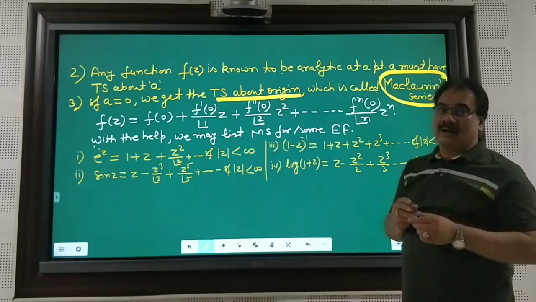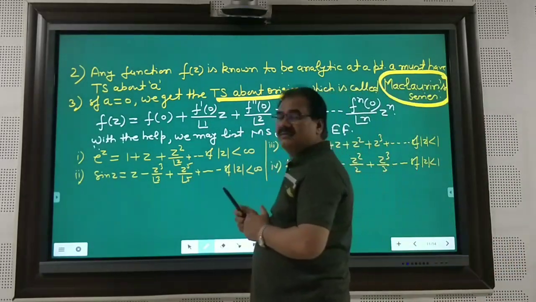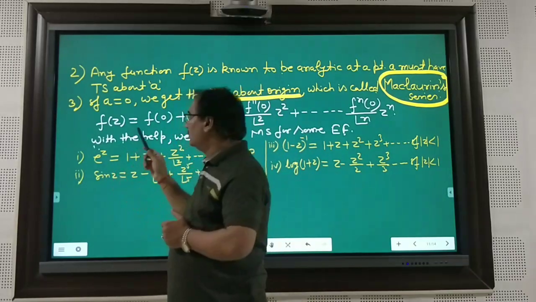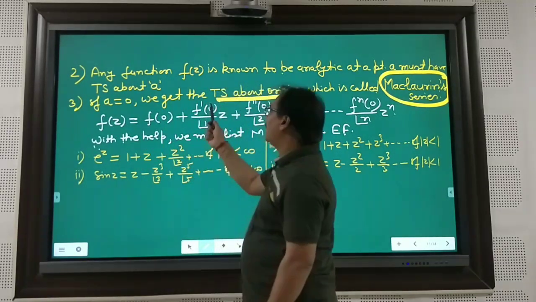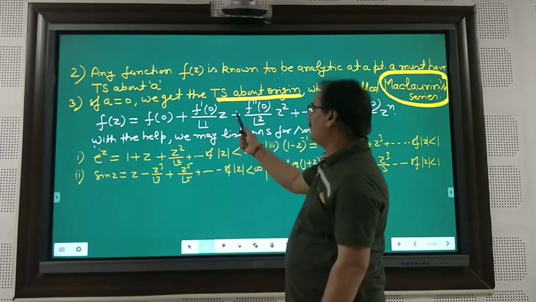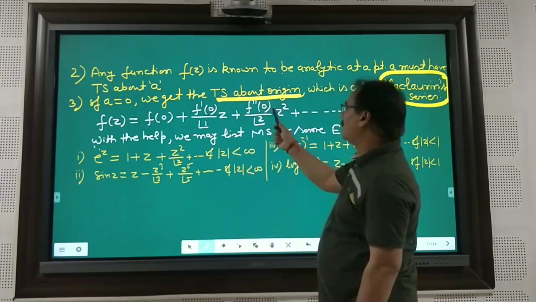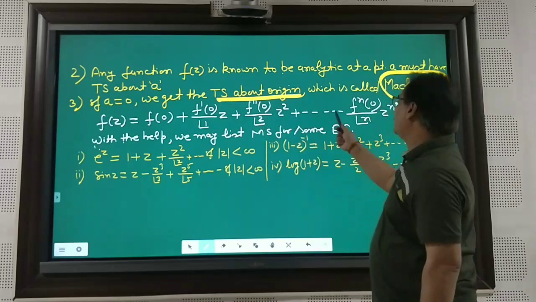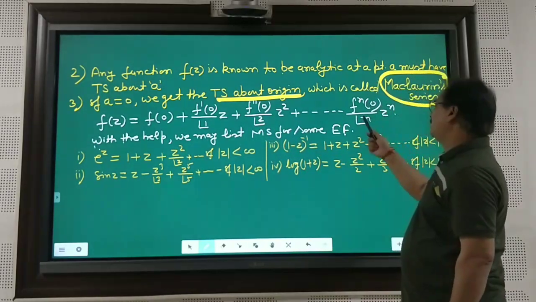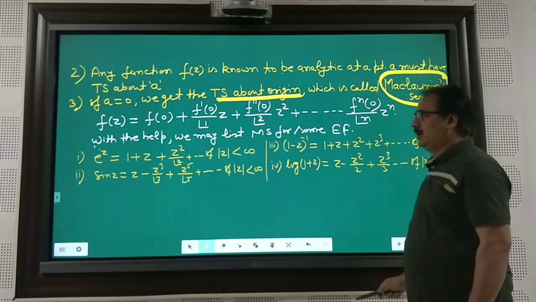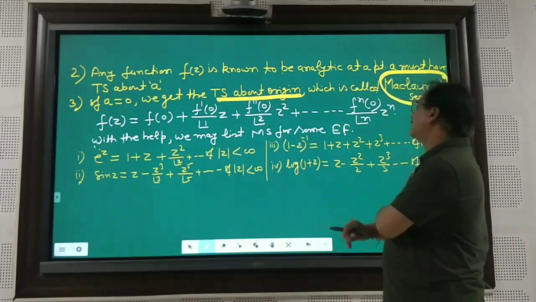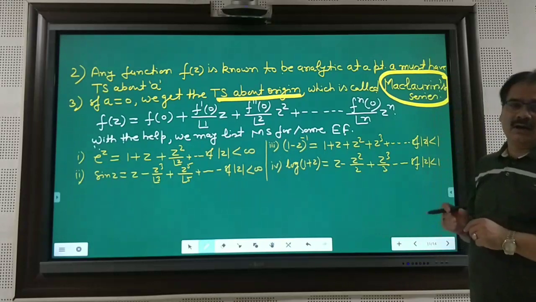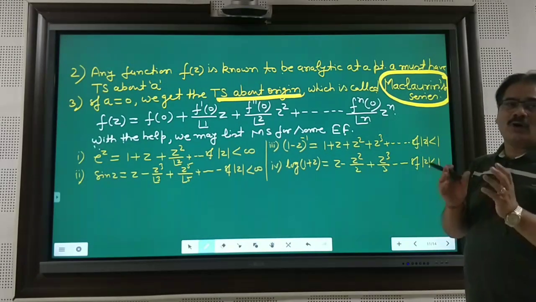And what is the Maclaurin series? Just put a equal to 0 in the previous equation, and very easily you will get f(z) is equal to f(0) plus f'(0) divided by factorial 1, z, plus f''(0) by factorial 2, z square, and so on, f^n(0) divided by factorial n, z to the power n. With the help of this, we may list the Maclaurin series for some elementary forms of the problem.